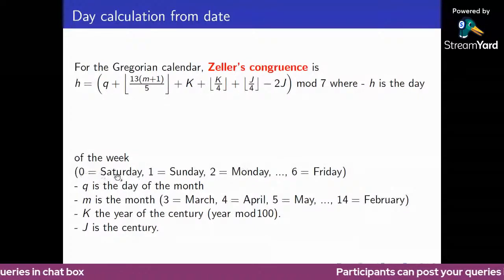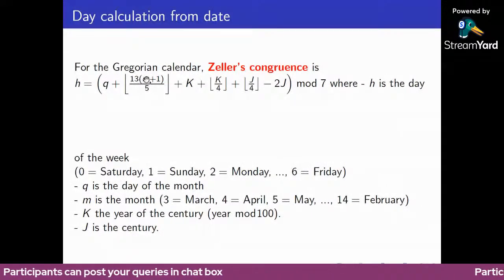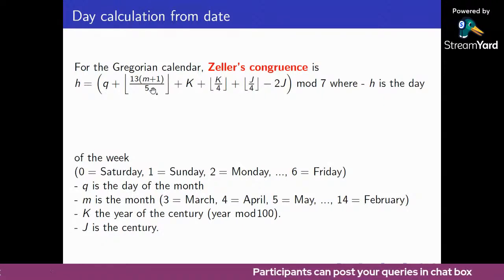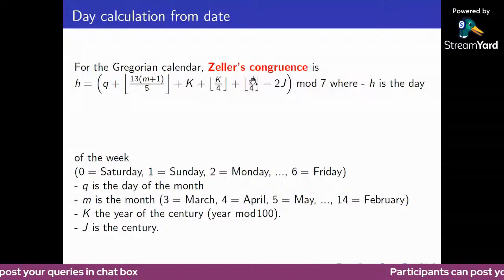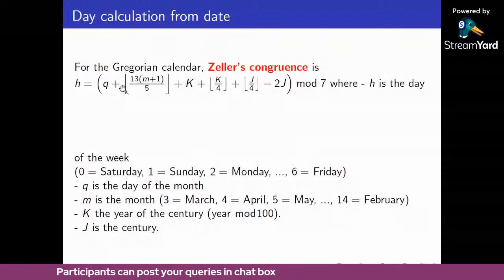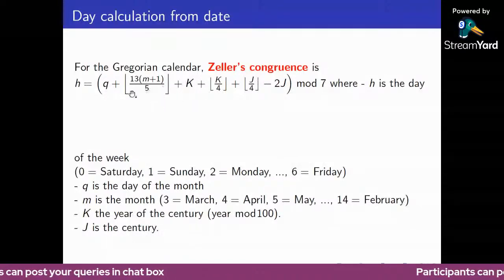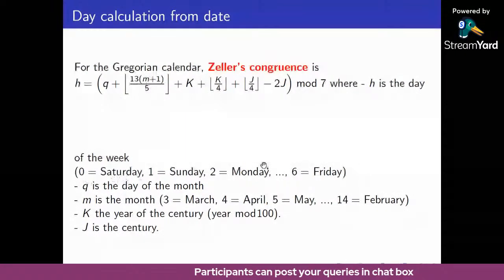Remainder value 0 means Saturday, 1 means Sunday, 2 means Monday. So in this, Q means the given date. M means month. In January, we are going to assign 13. February, we are going to assign 14. The rest remain the same. October means 10, December means 12. Here K value is the year, here 21. Next year means 22. K by 4, we are taking the integer value. J means 20. For 2021, J means 20. In 1988, J value is 19 and K value is 88. So just substitute these values. The final answer will be 0, 1, 2, 3, 4, 5, 6. That will give the required day. 0 means Saturday, 6 means Friday.